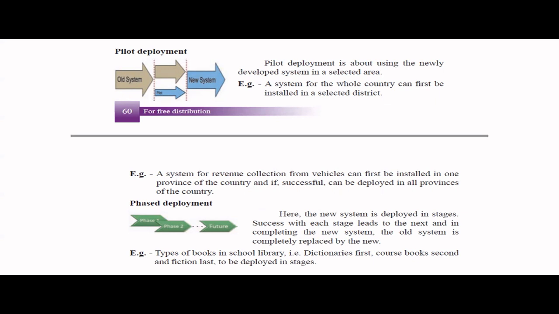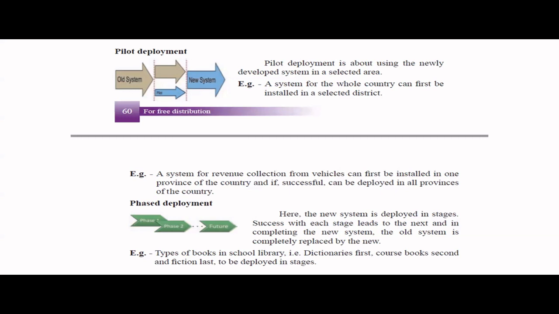Phased deployment means you have a huge system, but you don't want to install the full thing at once. Step by step, you install. This is different from pilot. For example, if it's a library system, you first install the searching part, then go for the lending part. Or in your book, they have said first dictionaries, then other books, then novels, and you can go like that.